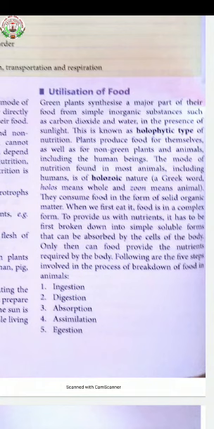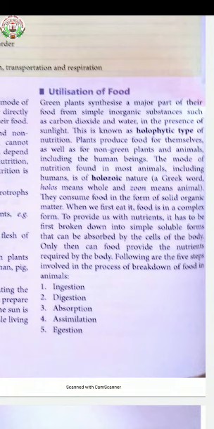The mode of nutrition found in most animals, including humans, is of holozoic nature. Holozoic nutrition is from a Greek word, holos meaning whole and zoon meaning animal. They consume the food in the form of solid organic matter.